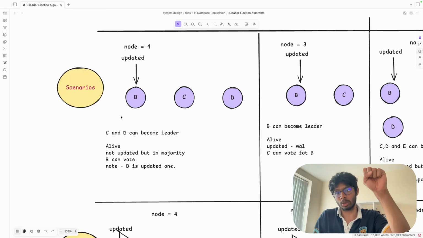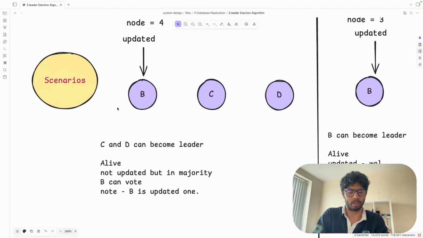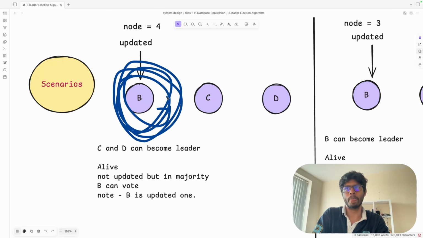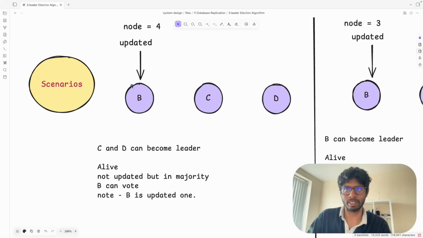Now it's B's turn to start the election. Now what is going to happen? B started the election. B will vote for itself. B will go and ask for the vote from C, and C will give the vote to B, because B is the most updated one. And again, B will ask for the vote from D. Again, they will give the vote to B, because B is the most updated one. So hence B will win in this case, because B has the most updated logs.